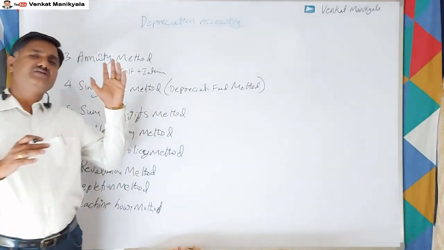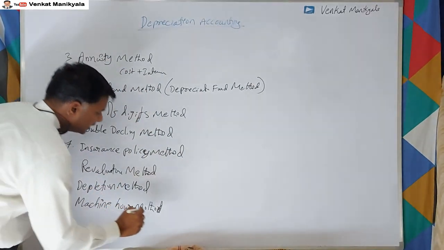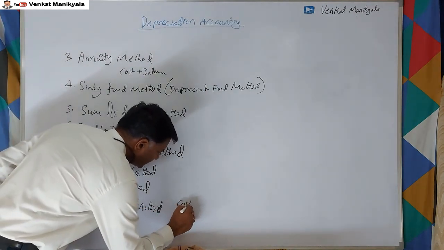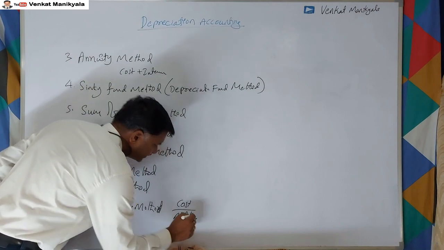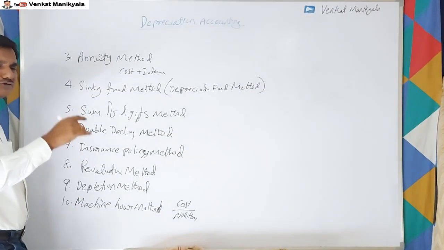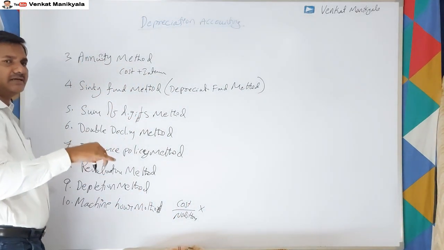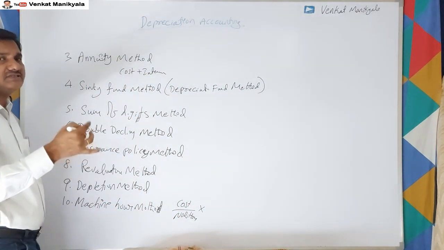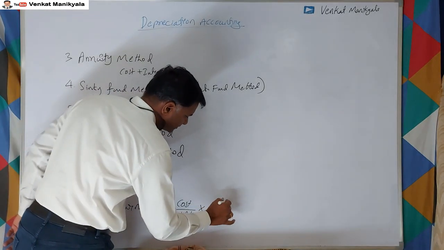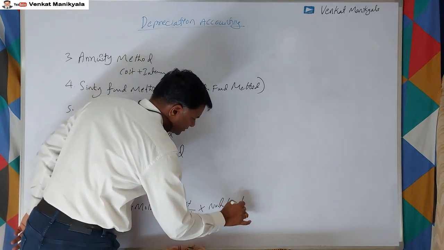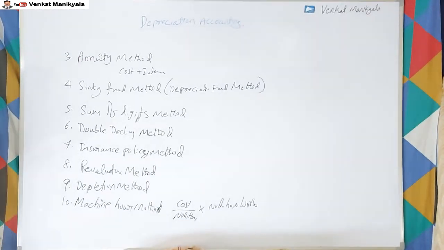Total cost whatever we spent divided by the maximum number of hours that the machinery works, multiplied by the number of hours worked in that period. So by this we can get the depreciation, right?